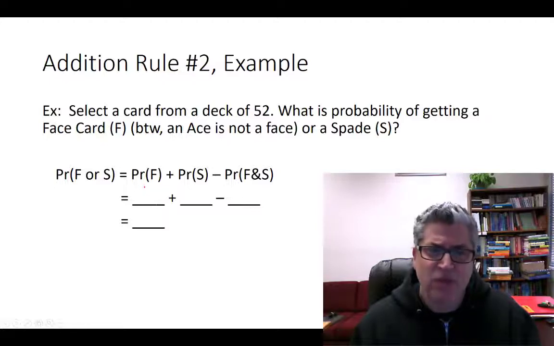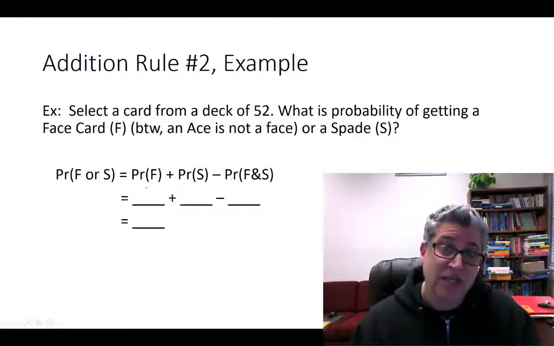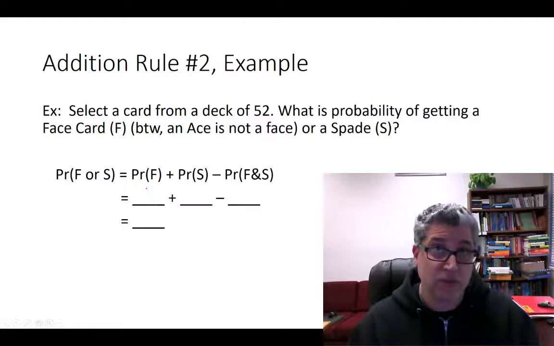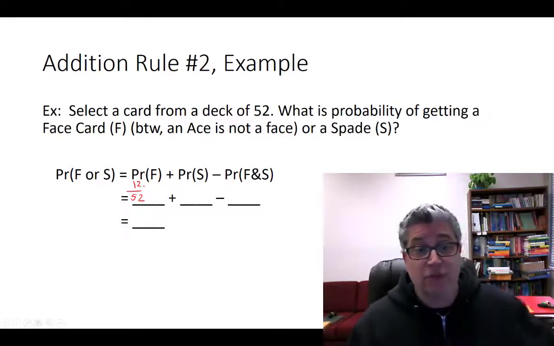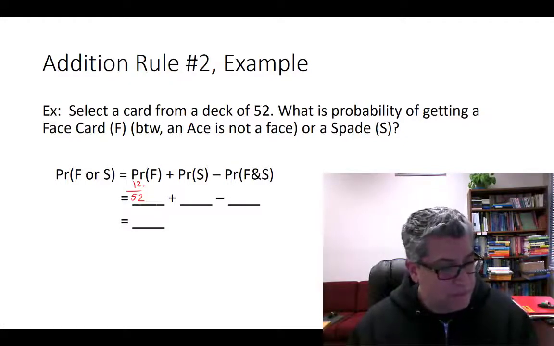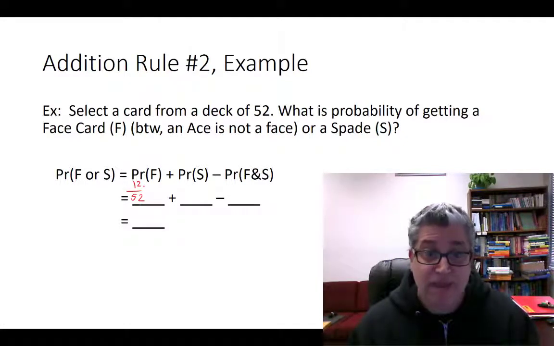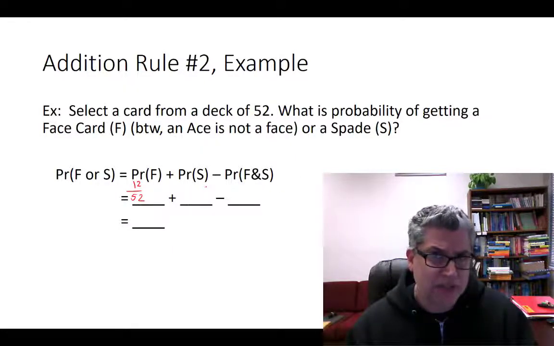Now, well, how many faces do we have in a deck of 52? We got jacks, kings, and queens. We got 3 of those, but we've got 4 different suits. We got diamonds, hearts, spades, and clubs. So there are 12. So 12 out of 52. How many spades do we have? Well, we've got 10, so ace, and then 2, 3s.